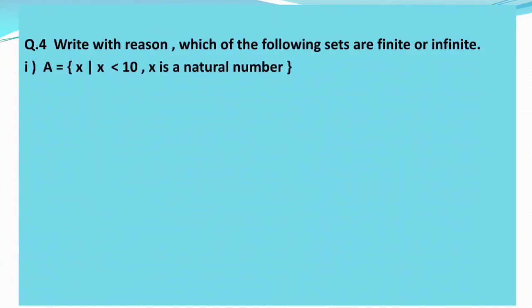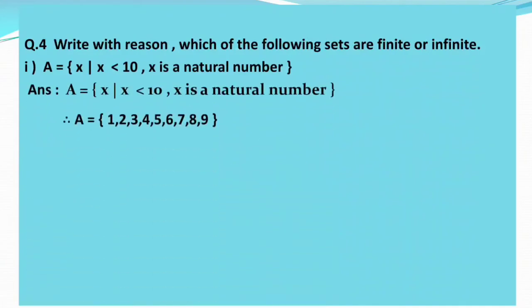such that x is less than 10 and x is a natural number. So here we have to write down natural numbers, but it should be less than 10. So which are the natural numbers less than 10? Yes, 1, 2, 3, 4, 5, 6, 7, 8 and 9. All these are natural numbers less than 10. So your set A is 1, 2, 3, 4, 5, 6, 7, 8, 9.